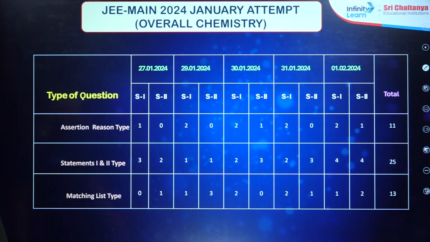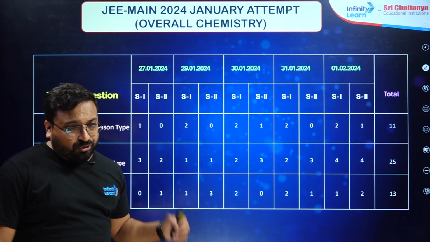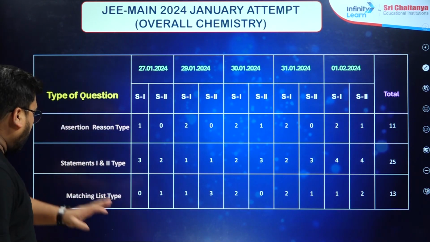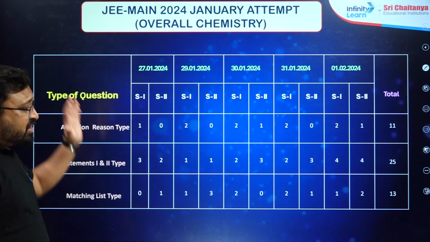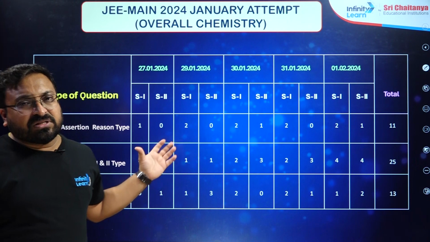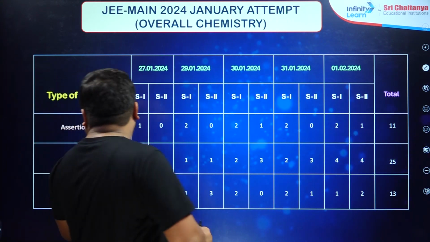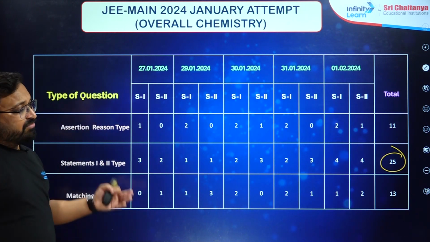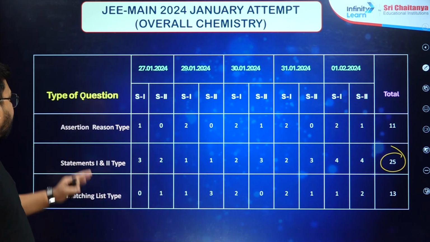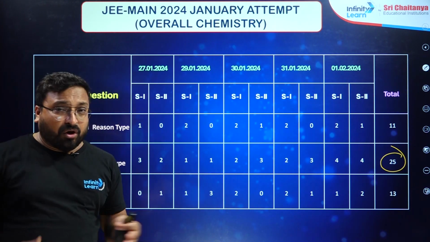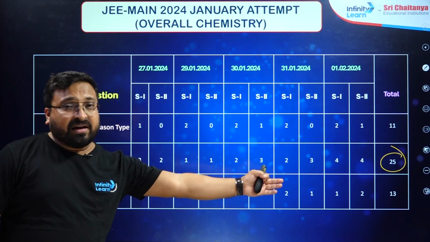And this time assertion reason type questions, true false in terms of statement 1 and 2 types, and matching list type questions, a large number of questions were asked from these categories. Statement 1 and 2 true false, 25 questions were asked in all 10 papers. Assertion reason type was 11, and match column type questions were also very high in number, 13.